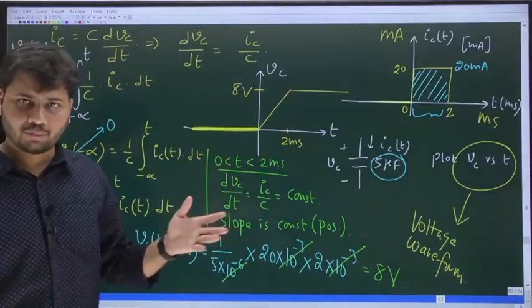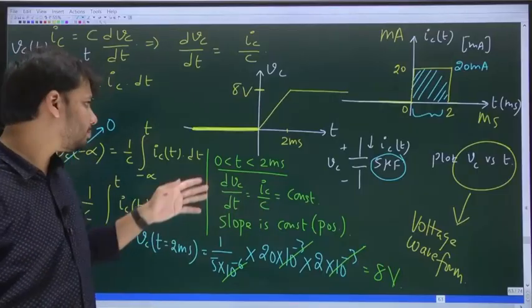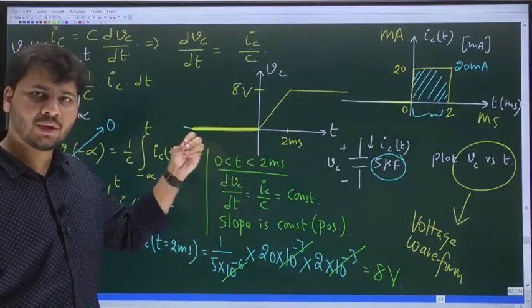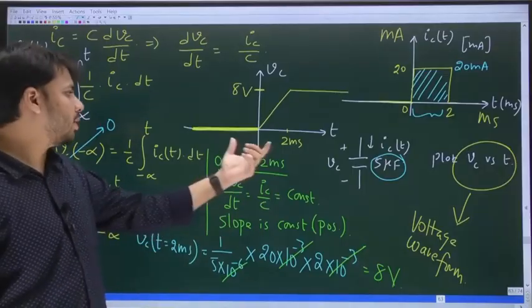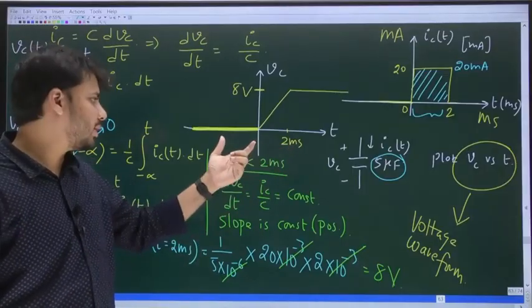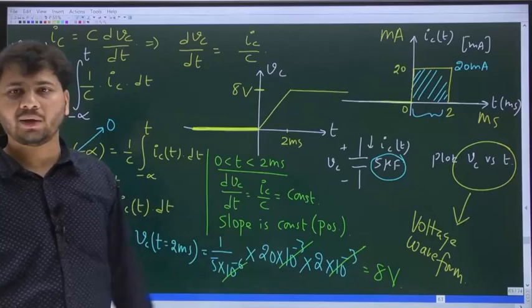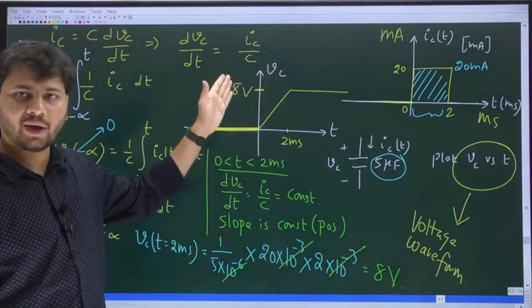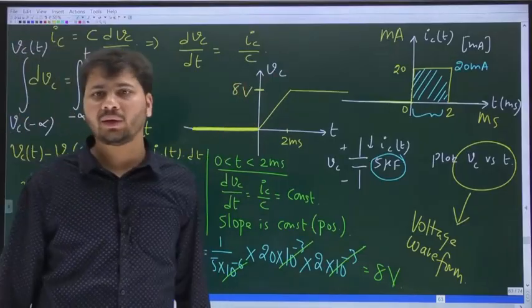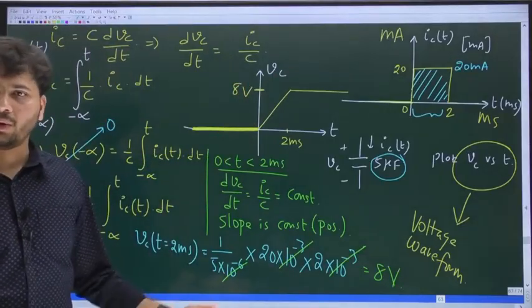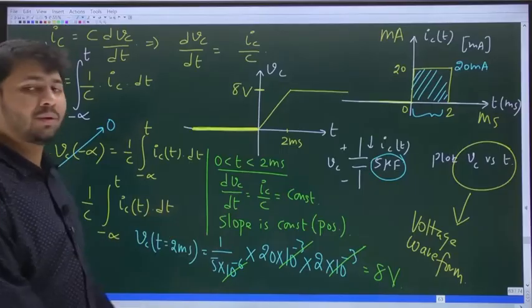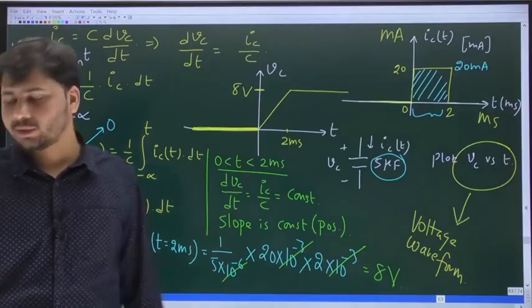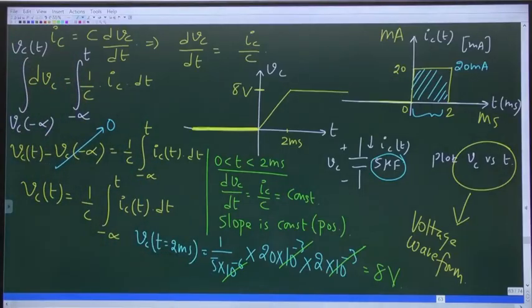So just to say everything in one line, up to t equal to 0, voltage across the cap is 0. Between 0 and 2 milliseconds, voltage across the cap will linearly increase, and at t equal to 2 milliseconds, voltage across the cap becomes 8. Thereafter, Vc remains at 8. That's all. I hope it is clear as to how we drew the voltage waveform. Sir, can you please explain how we conclude?